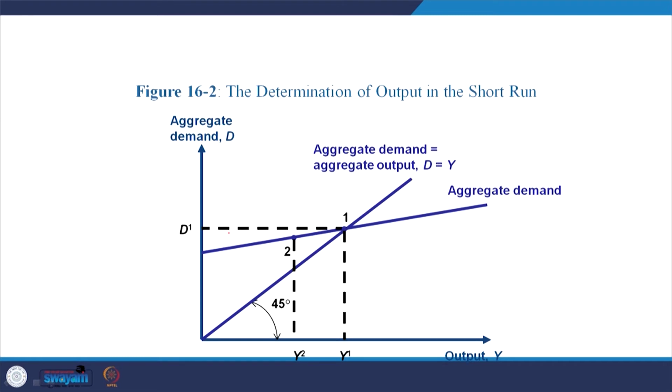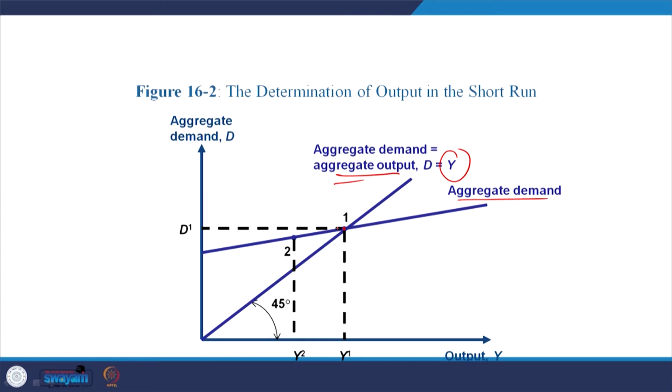Then we can have a different point of discussion: if it is not in balance, basically this is the aggregate supply or aggregate output, and aggregate demand is mentioned here, which cannot always be a 45-degree line. Okay. So, aggregate demand and aggregate supply, wherever it matches, we get the equilibrium.